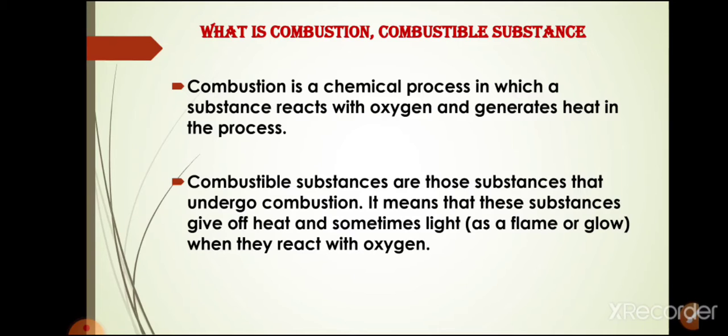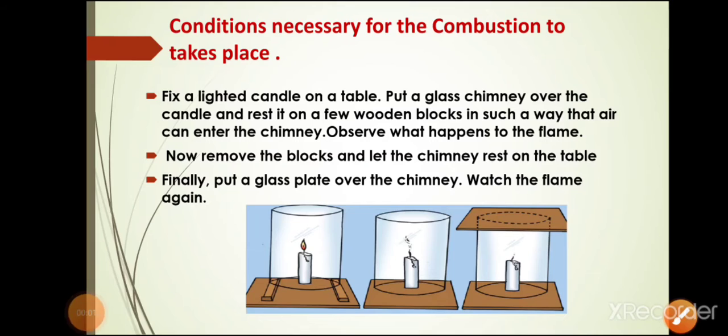For example, paper, wood, petrol, etc. These are examples of combustible materials. And what are non-combustible materials? Those substances that do not burn easily are called non-combustible substances. For example, iron and glass.